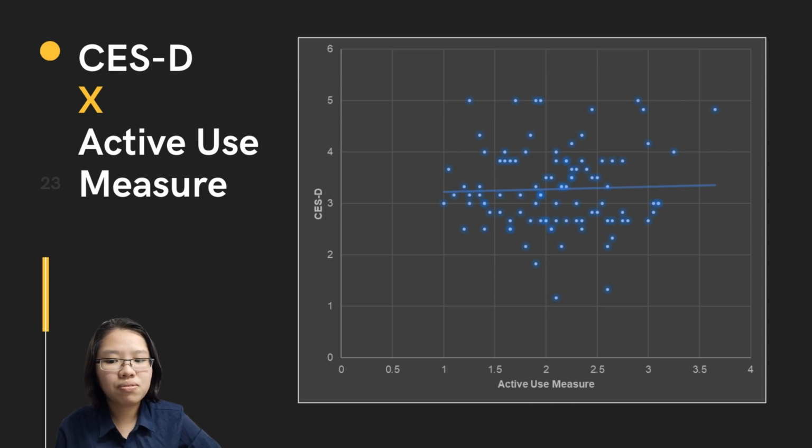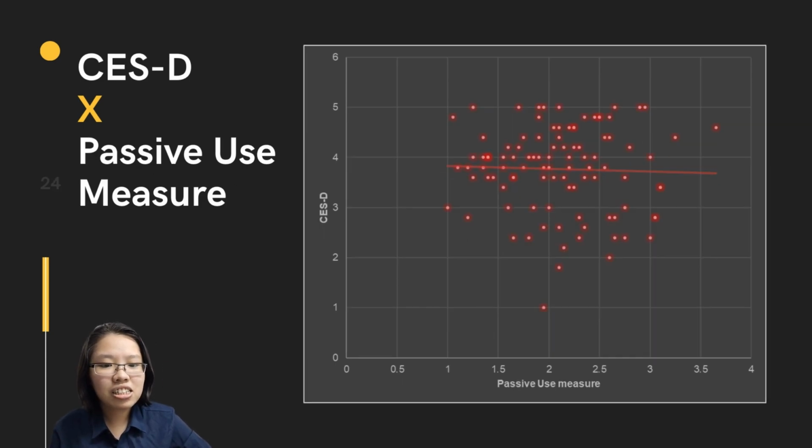are held constant. Next, this is the scatter plot of passive use measure with the CESD, which is the mental health. As we can see here, CESD is expected to decrease by 0.075 for each additional score on passive use measure test, when the variables active use measure, Instagram contingent self-worth, fear of missing out, and social comparison skill are